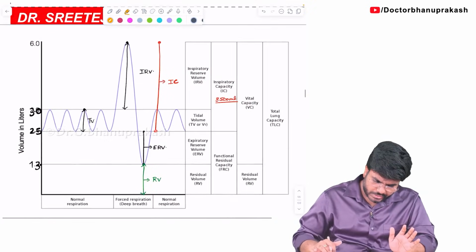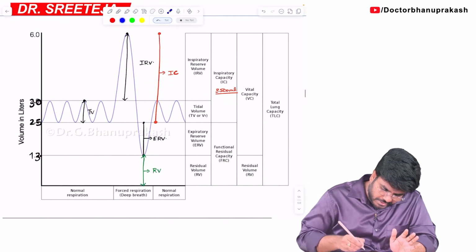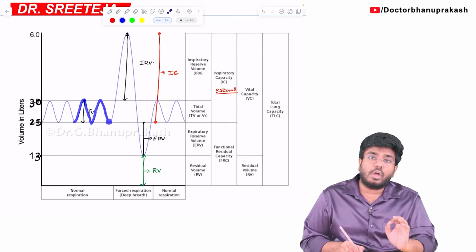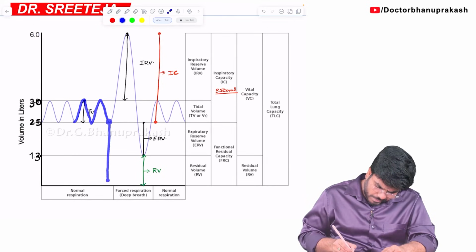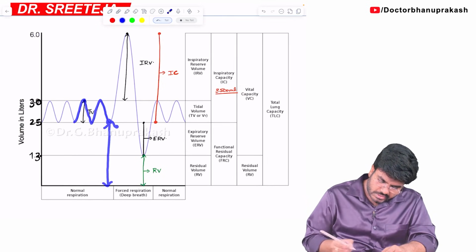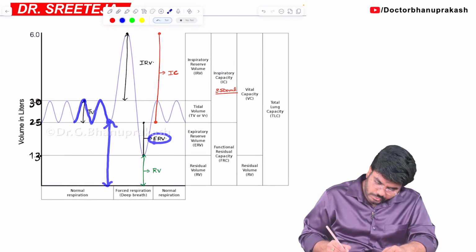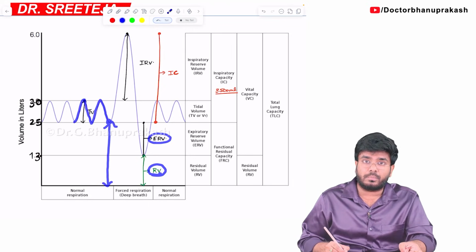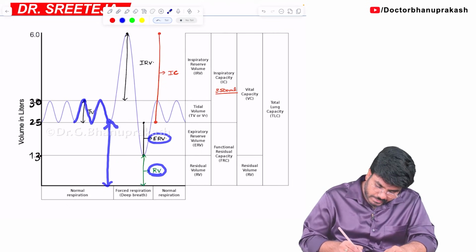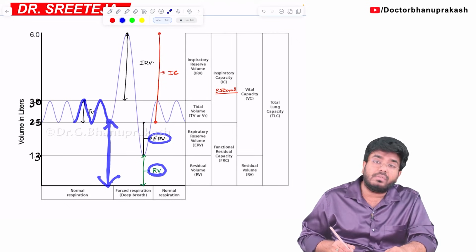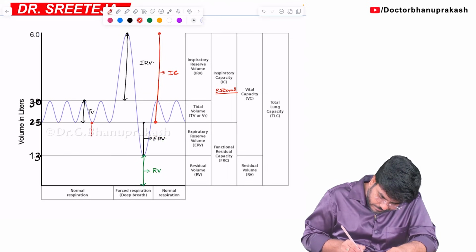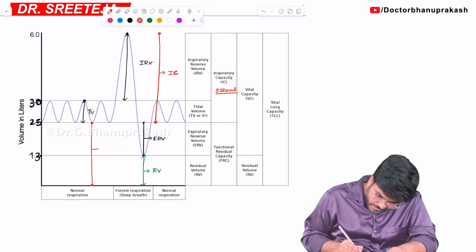Now let me show you here. This is the quiet expiration, right? Inspiration, expiration, inspiration, expiration. This is the normal expiration. After normal expiration, how much air is left over in your lungs? It includes both expiratory reserve volume plus residual volume. Both are there. So this area which I am highlighting here in the blue color, this is your FRC, functional residual capacity.